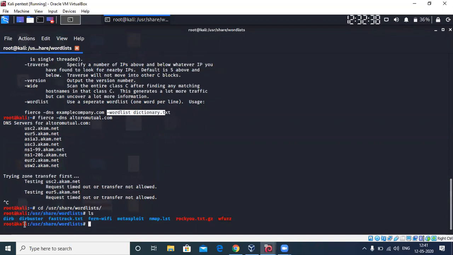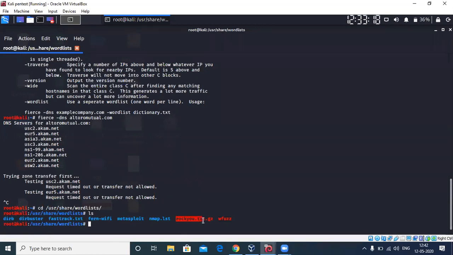Dirb and Dirbuster are tools that enable you to search for directory listings. If you remember when we were discussing Google dorks, they saw directly downloadable movies on Google, from Google indexing. When you don't properly configure your server to disallow directory listing, there are open directories that you can go to, click and download. That is directory listing, and Dirb and Dirbuster are used for that. Let's not discuss that now.